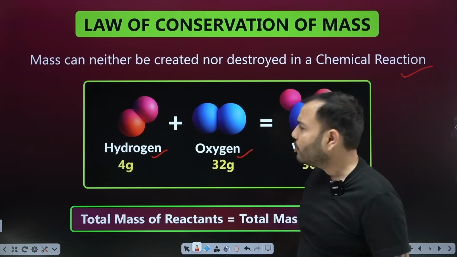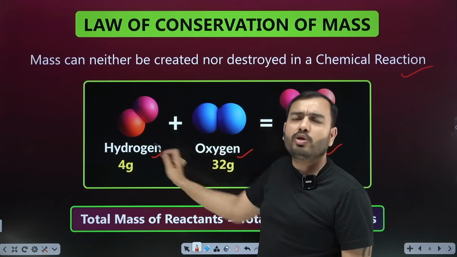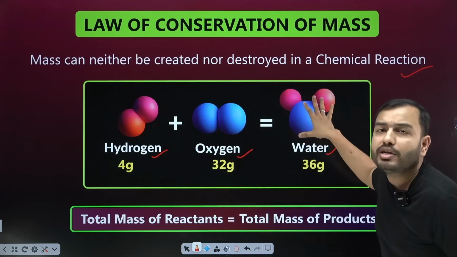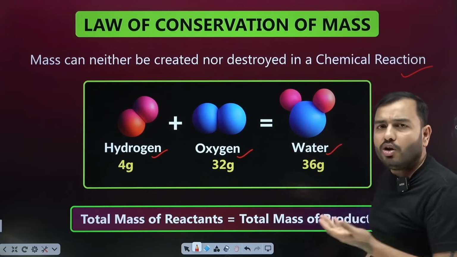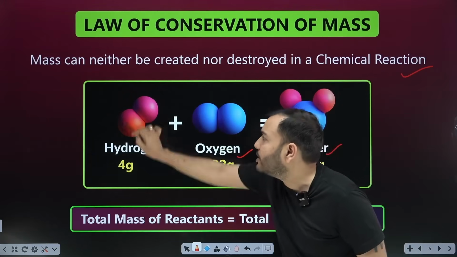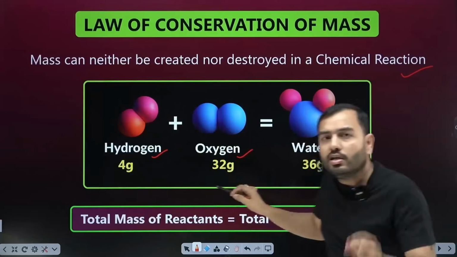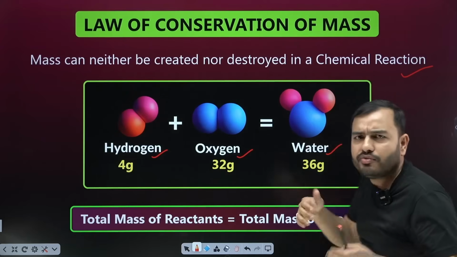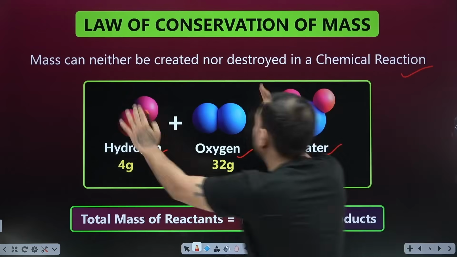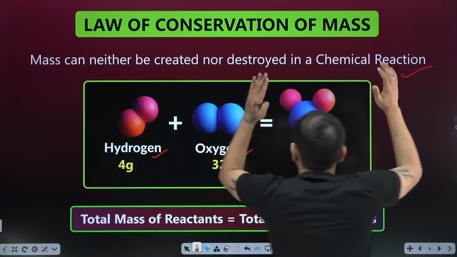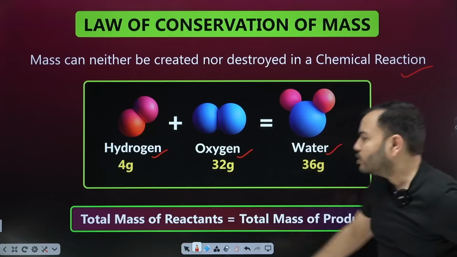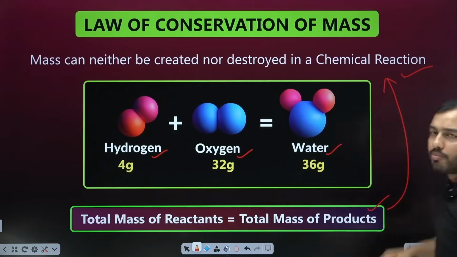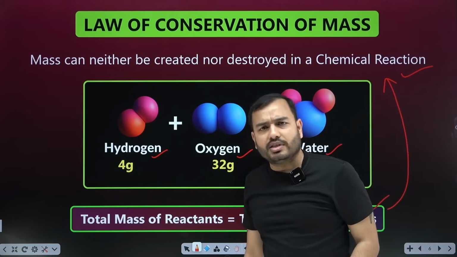Now in this chemical reaction, whatever is on this side, we call the reactants because they are reacting. And whatever is formed on this side, we call the products, which is what is finally formed. So what does this law say? Whatever the mass of all the reactants, the same mass will be of all the products. It may happen that more things are produced. If we see different chemical reactions, many more things are there. So whatever the total mass of the reactants, the same total mass will be of the products. Total mass of reactants is equal to total mass of products in a chemical reaction. This is the first law, the law of conservation of mass.